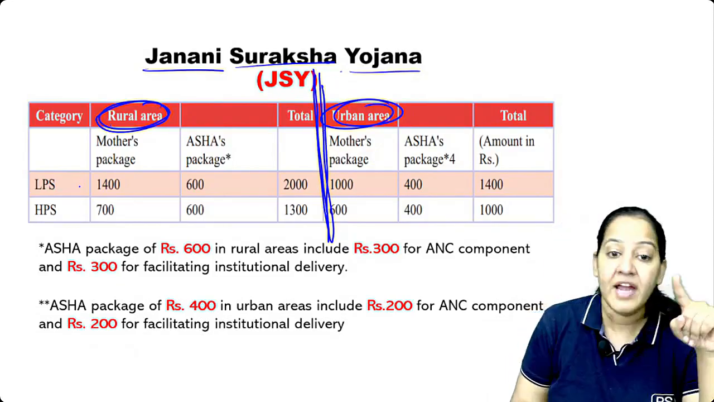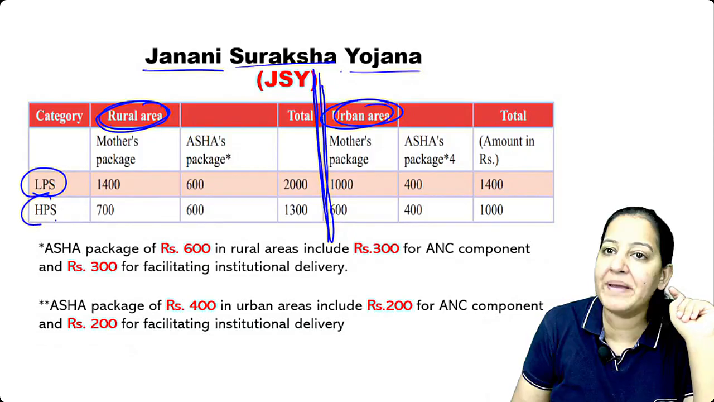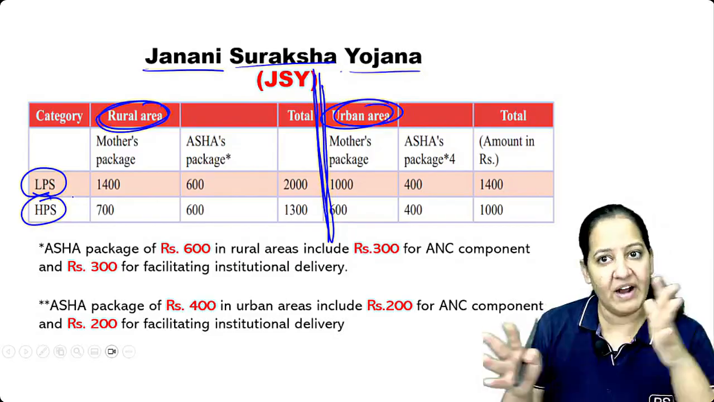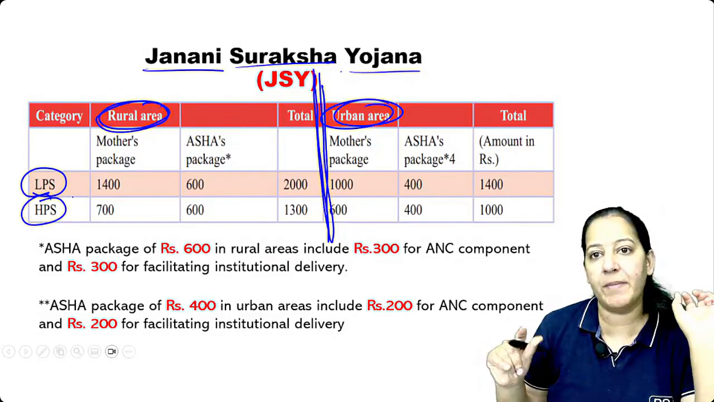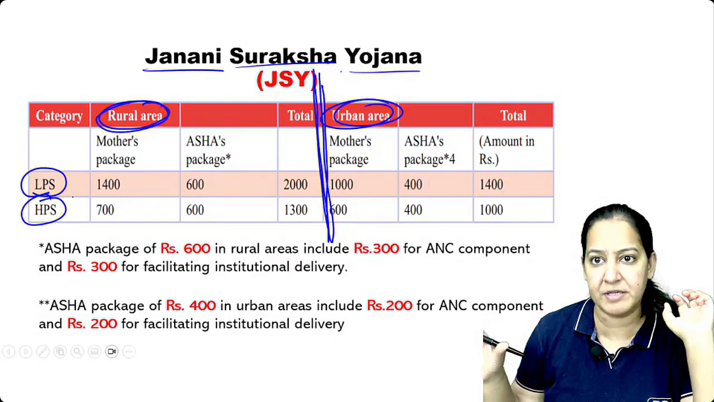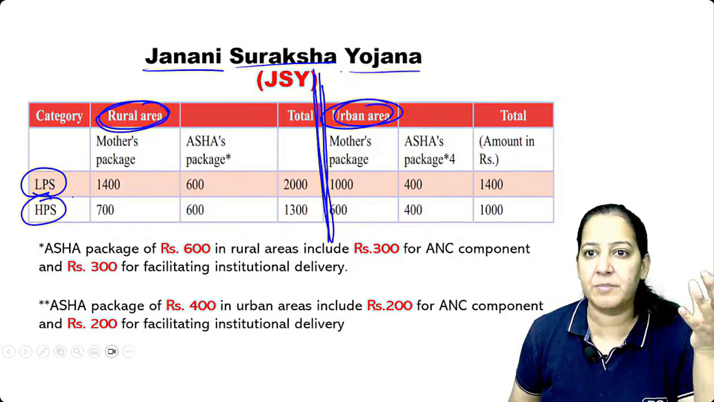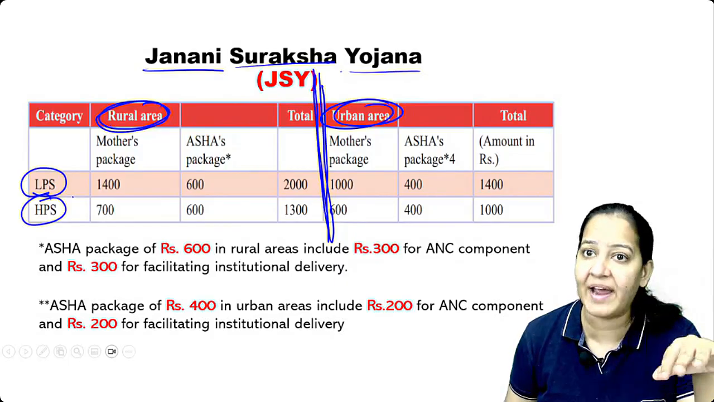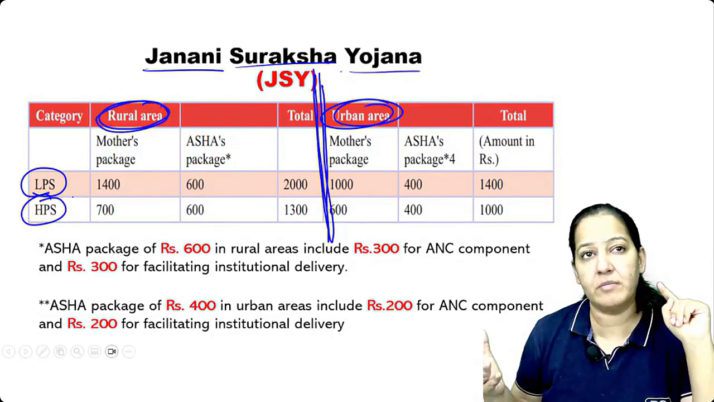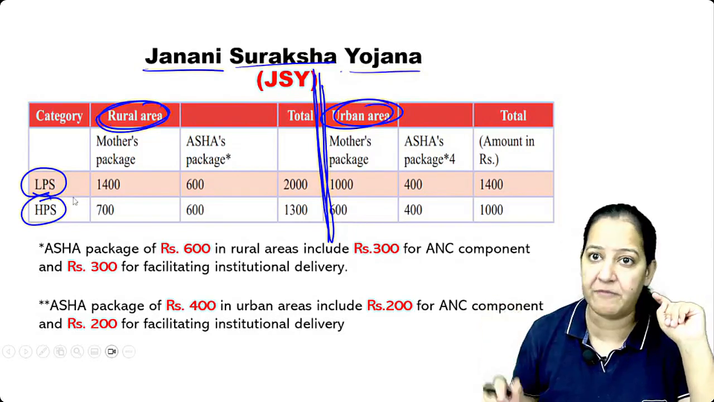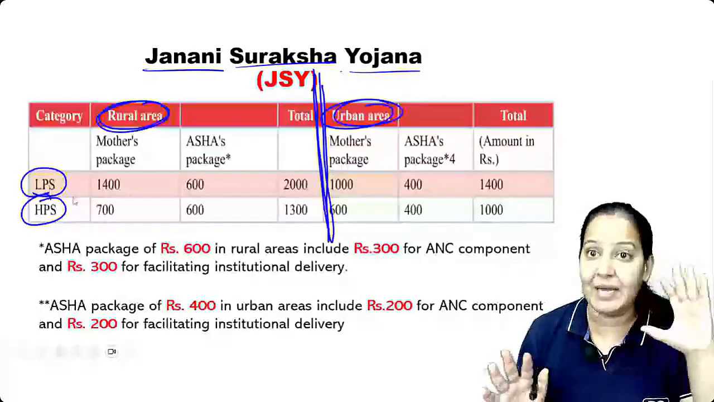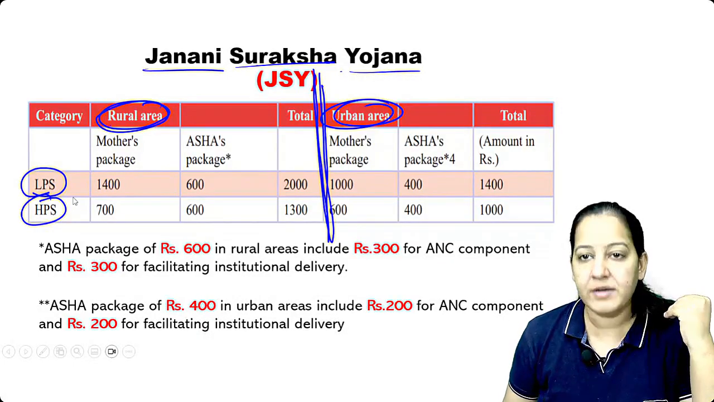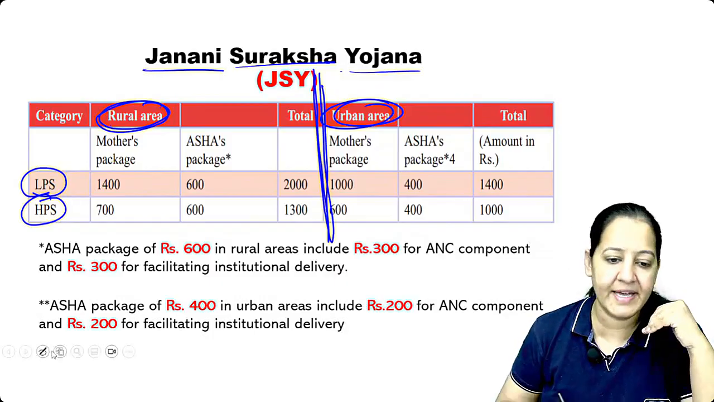In each of them, there are two types of states: low performing states and high performing states. The government has divided the states into two parts. Some states are low performing, some are high performing. Kerala is there, Punjab is there. In low performing, maybe Uttar Pradesh, Madhya Pradesh, based on their IMR and maternal mortality rate. The states in which maternal mortality is high are low performing. The states in which maternal mortality is very low, hardly negligible, are high performing states. So mainly it is required in low performing states. In high performing states, it's not very much required. Got it? Say yes.